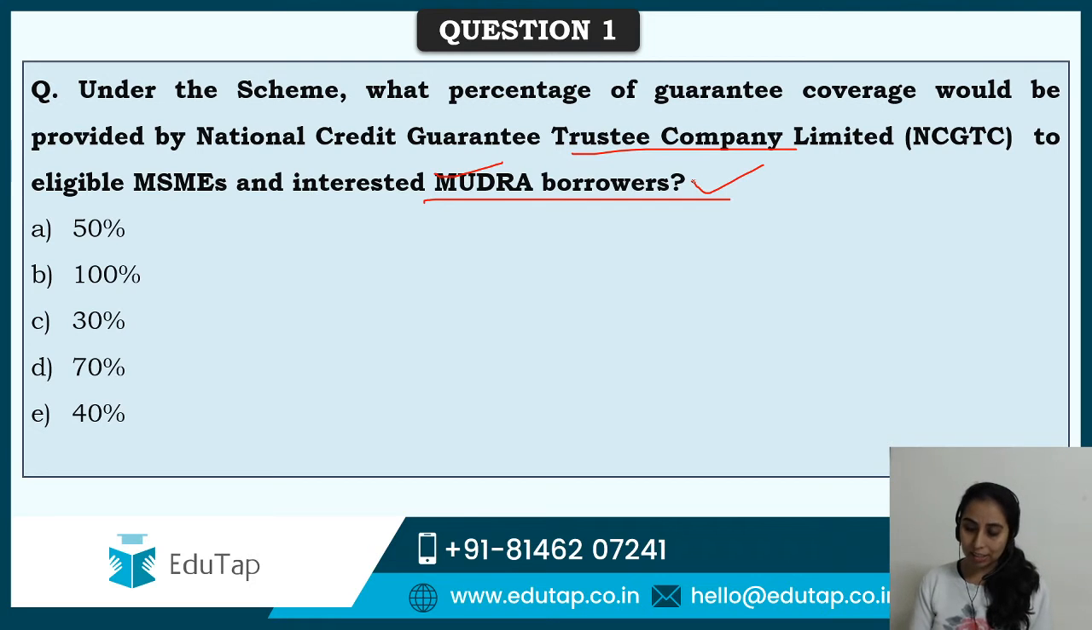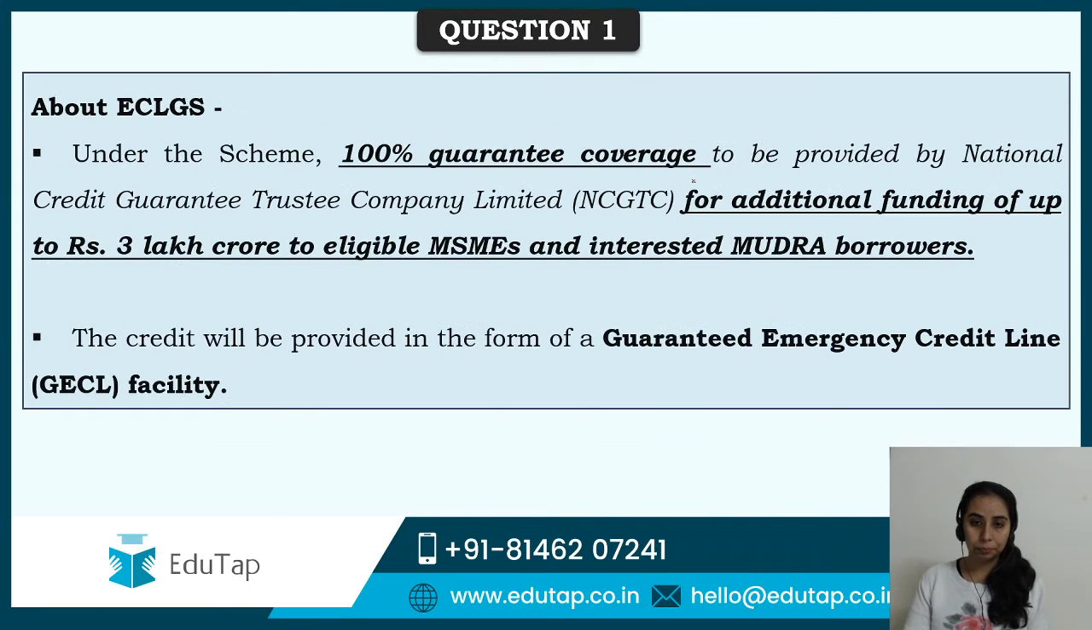So guys, the answer is 100%, yes, undoubtedly it is 100%. Complete coverage is there for the MSME borrowers. It is not 30, please, 100% straight away. This is going to be provided in the form of the Guaranteed Emergency Credit Line facility, GECL facility, don't forget it, it's easy. This 100% guarantee coverage is up to rupees 3 lakh crore for additional funding. This additional funding is provided to all the borrowers up to this limit, all borrowers will be covered, but we will not go above it.